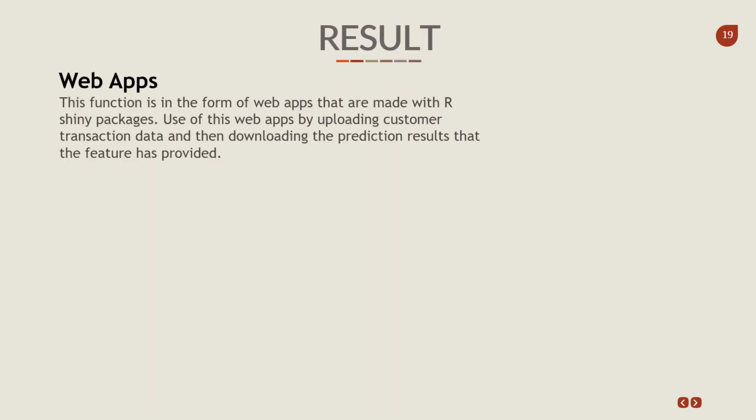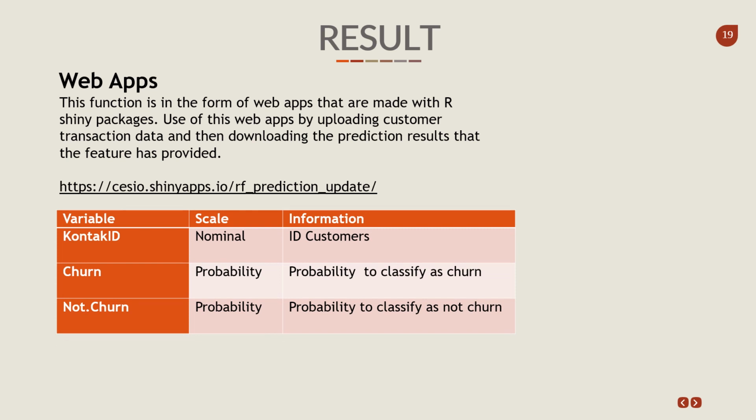The last part is forming an automatic function that can be used by companies to predict customer churn. This function is in the form of a web app that is made with the R Shiny package. To use this web app, upload customer transaction data and then download the prediction result from the feature provided below.